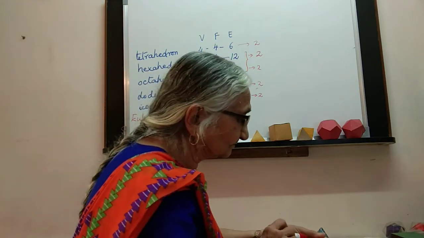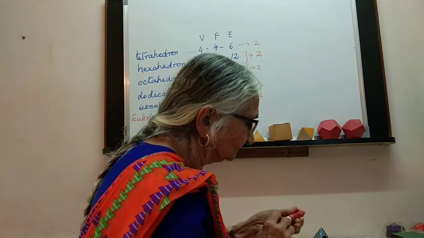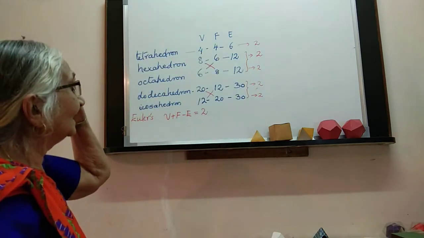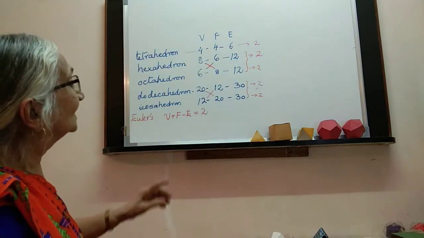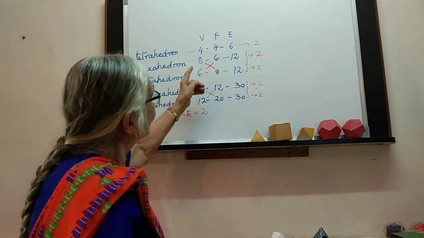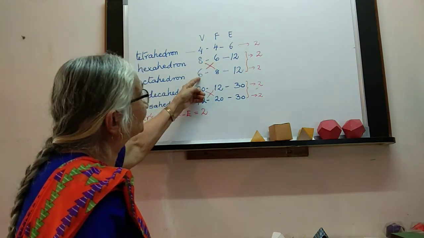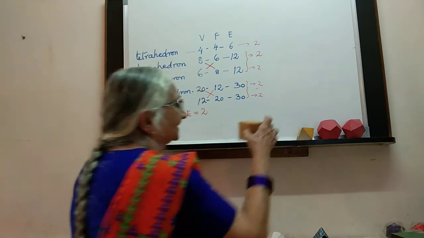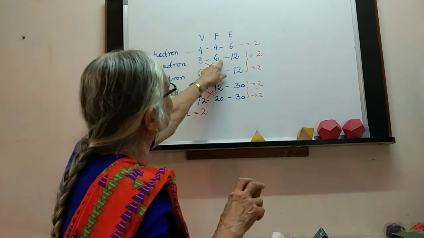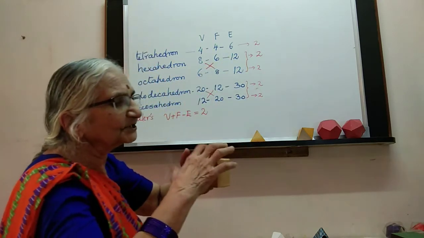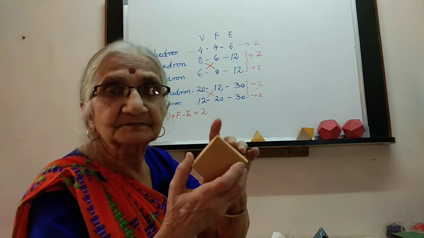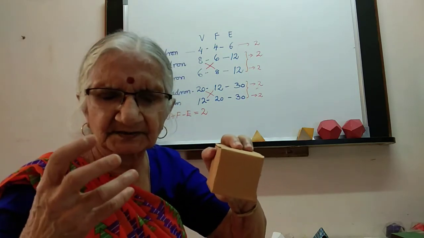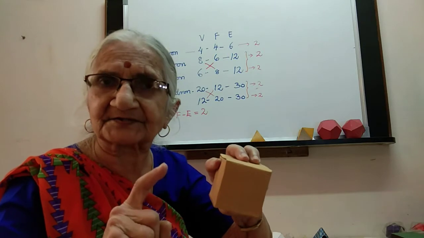Now, the second and more beautiful thing comes from this observation. Look at the hexahedron. It has 6 faces. So if in each face I take a point and join them, I will have a polyhedron with 6 vertices.